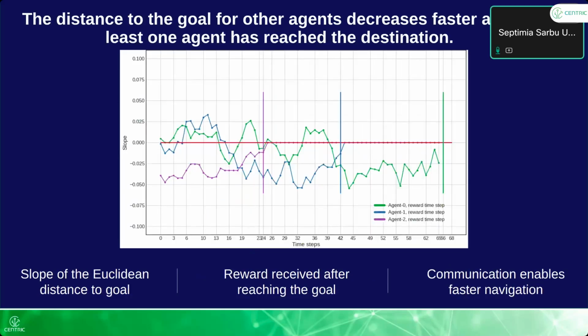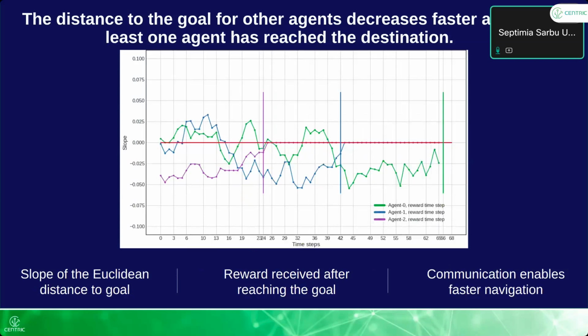Now, this is a figure just to show that indeed communication helps reach the destination faster. So the distance to the goal for other agents decreases faster after at least one agent has reached the destination.